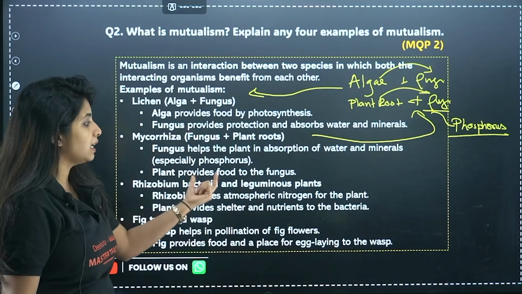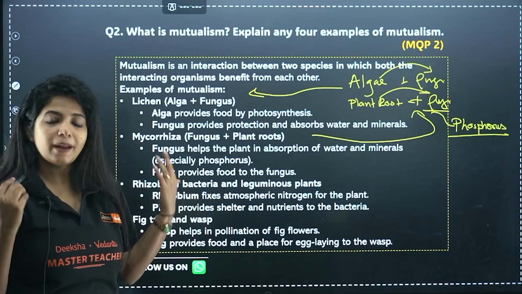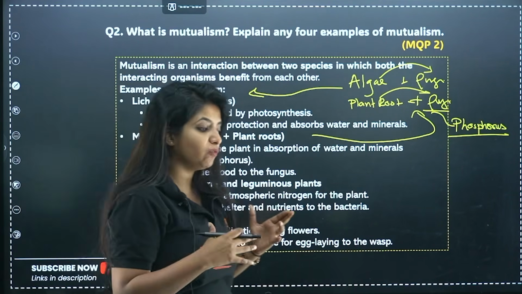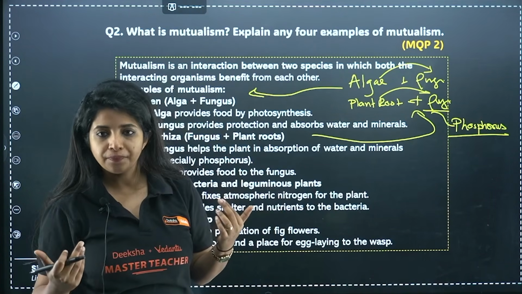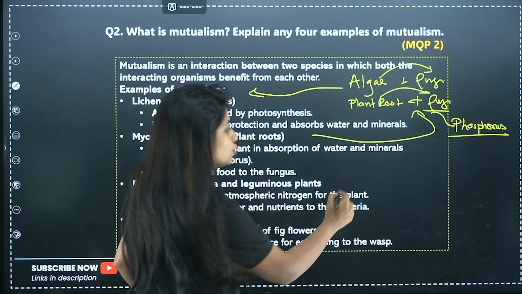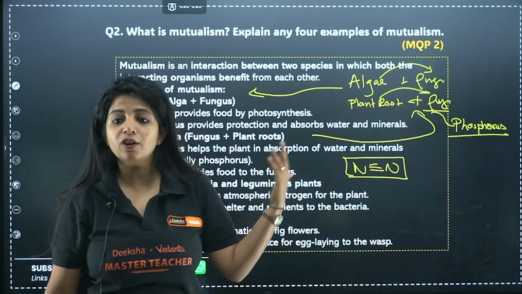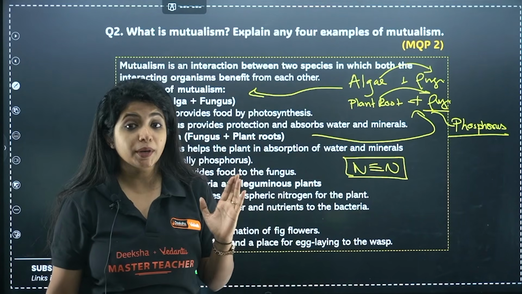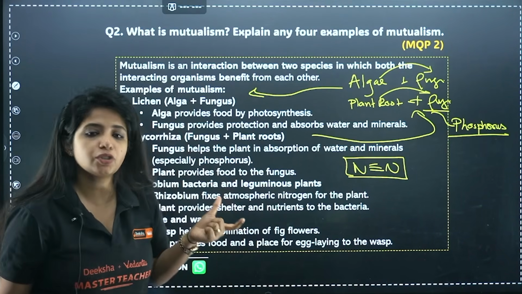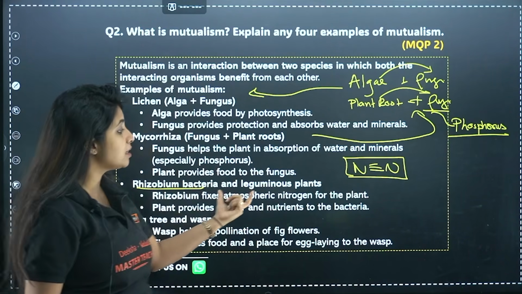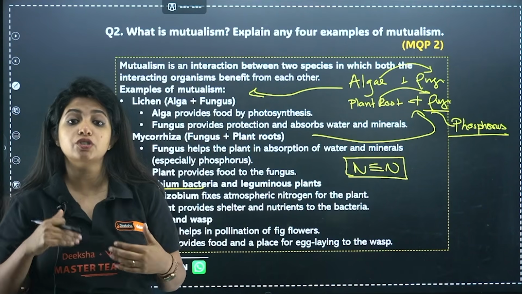Now, rhizobium bacteria and leguminous plant have a different relation altogether. You know, plants need nitrogen. Nitrogen is a very important component which helps in the formation of chlorophyll. And without chlorophyll, do you think they can absorb sunlight? No. So they need nitrogen, but nitrogen in nature is found in this format. It has a triple bond, and plants cannot break down this triple bond, which is why we need someone to change it to some other format which the plants can easily take up, and that is the role of rhizobium. We say it fixes atmospheric nitrogen, as in basically breaks it down, converts it into something else which is useful for plants.